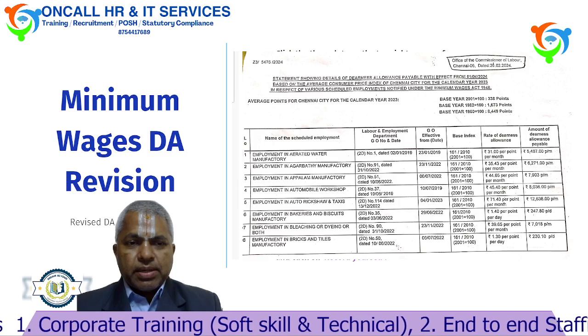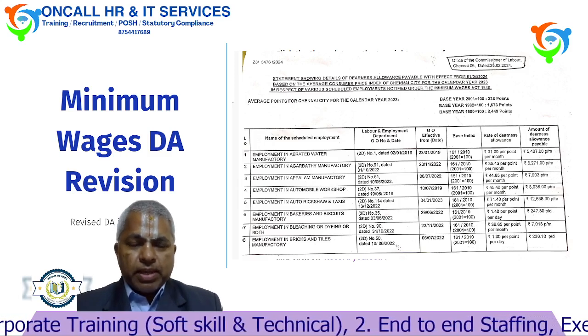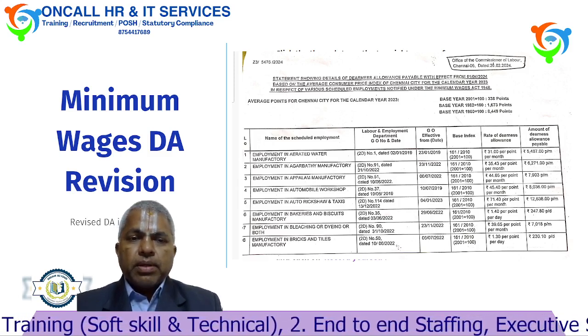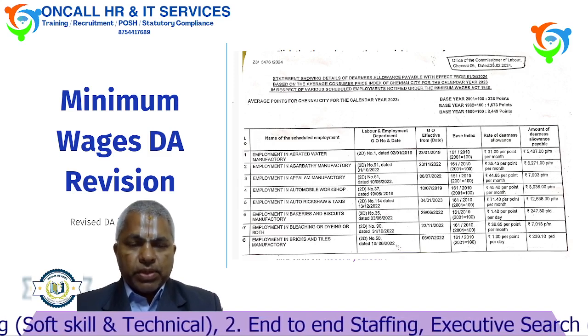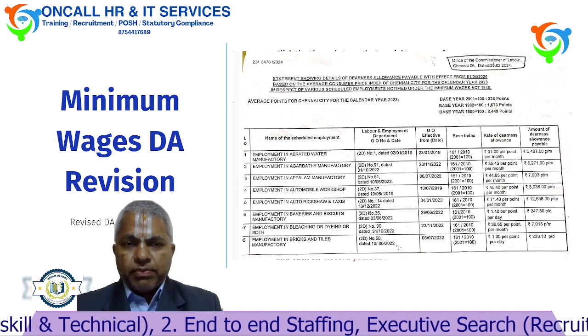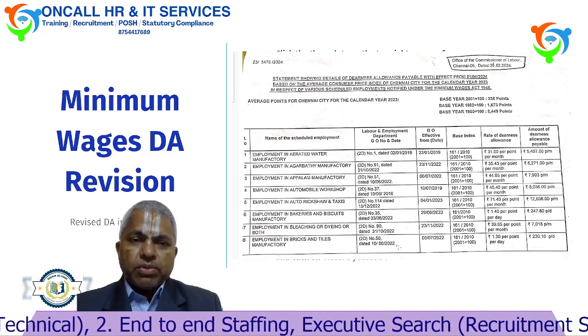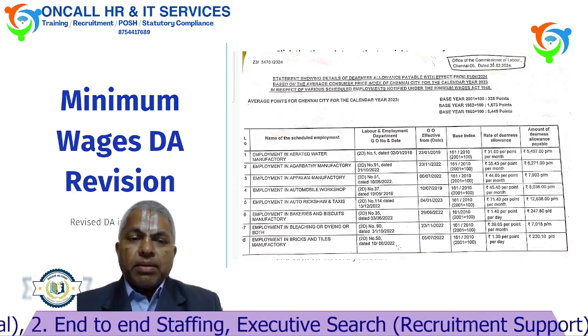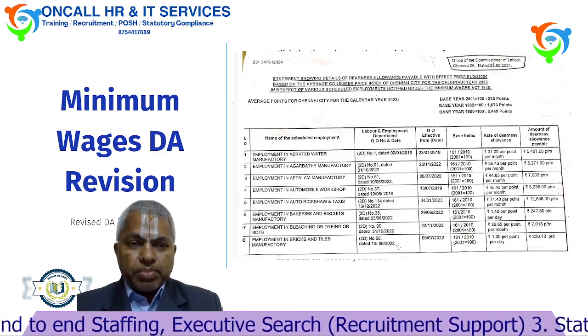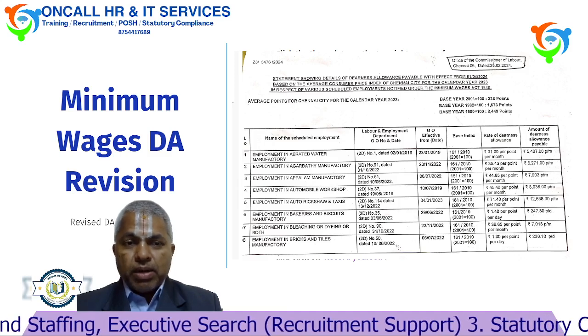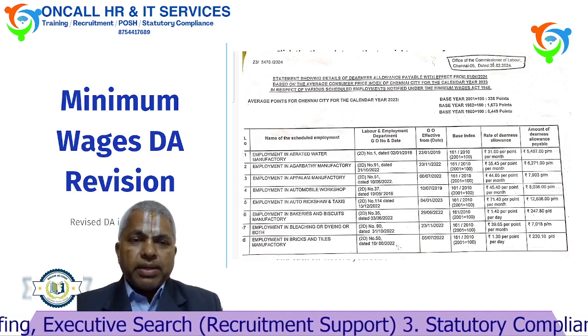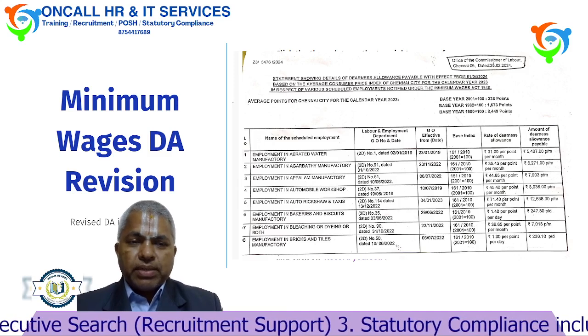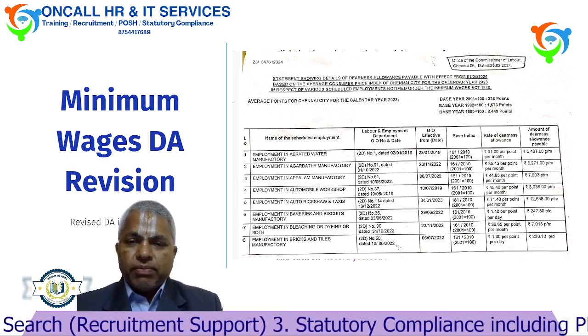Some of the states are revising the DA on 1st April, that is yearly once. This 1st April 2024, we have to revise the minimum wages DA. So please ensure your DA, according to your company, what industry you belong to, which area you belong to. Accordingly, we have to revise, that notification we have received pan India. That is the first update.